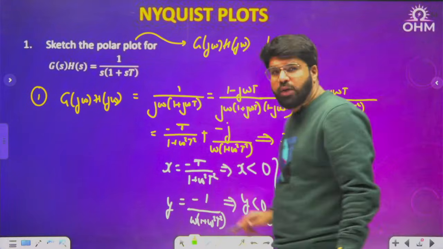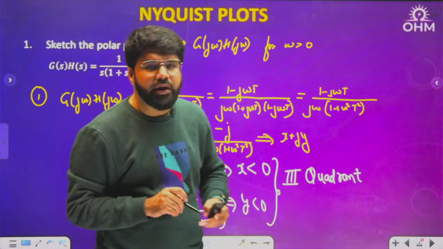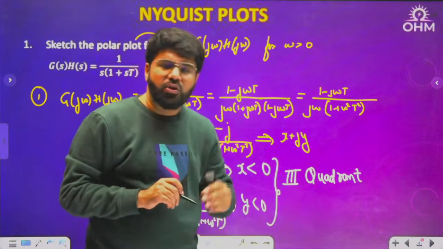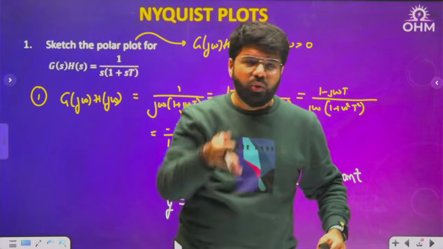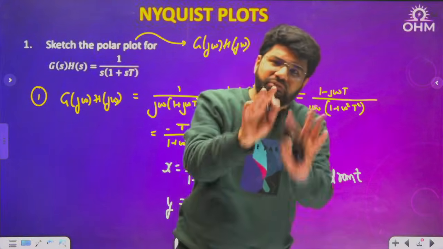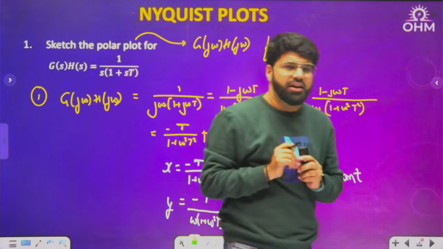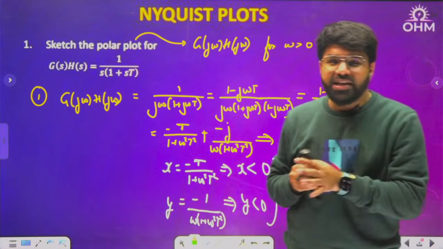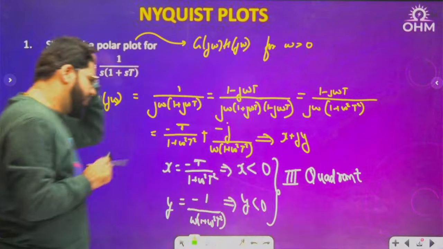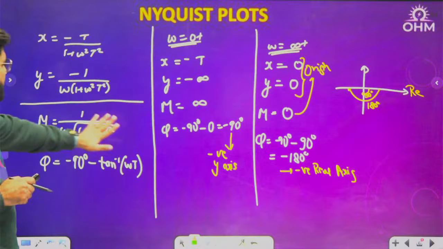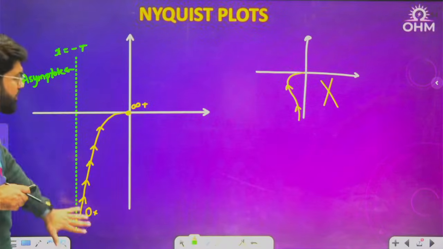But there will be polar plots in combination of different quadrants. So when you go from one quadrant to another, you change quadrant, and to change quadrant, you cut the axis, either the x-axis or the y-axis. Whenever you cut any axis, that frequency will be important for us, known as the critical frequency, in special cases also known as the phase crossover frequency. We'll come to that, but right now this particular plot is done. Any doubt here, you can let me know. This has to be the correct answer.